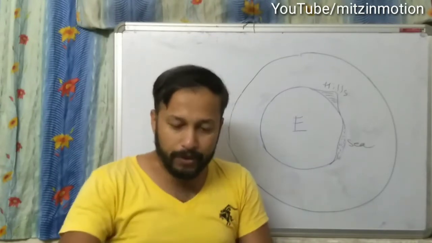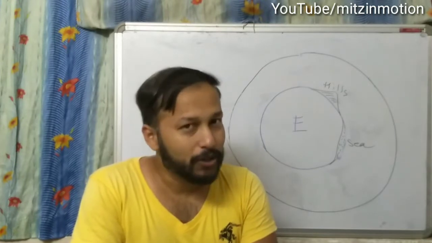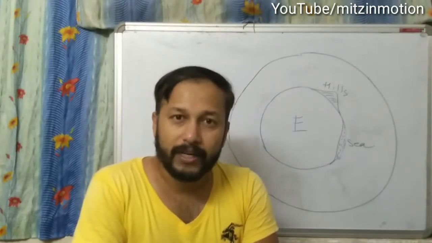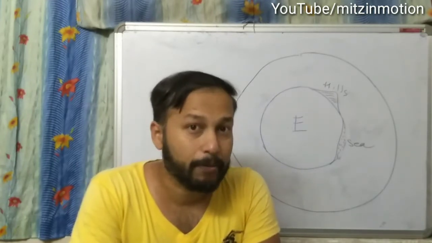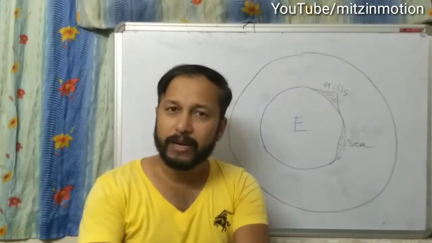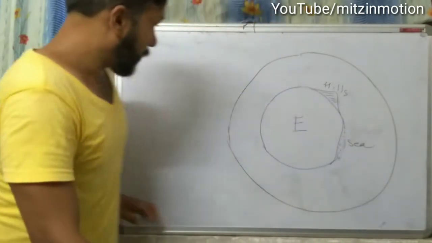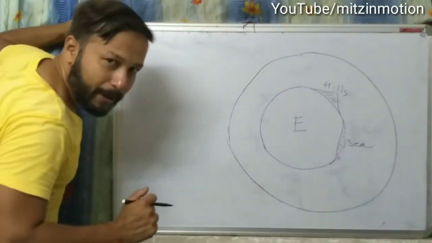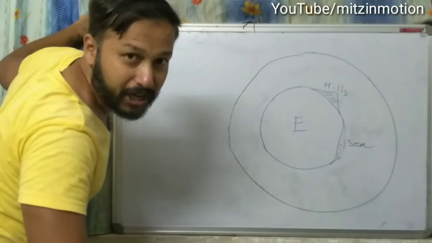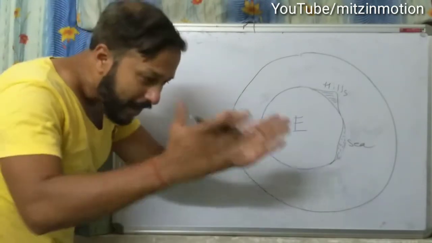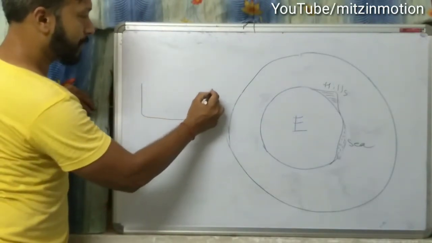Now to find the atmospheric pressure, we will use a device called a barometer, or mercury barometer. The mercury barometer is the device by which we can measure atmospheric pressure. The construction of the barometer is very easy. I will tell you all. To make it, we have to take a vessel, a simple vessel.